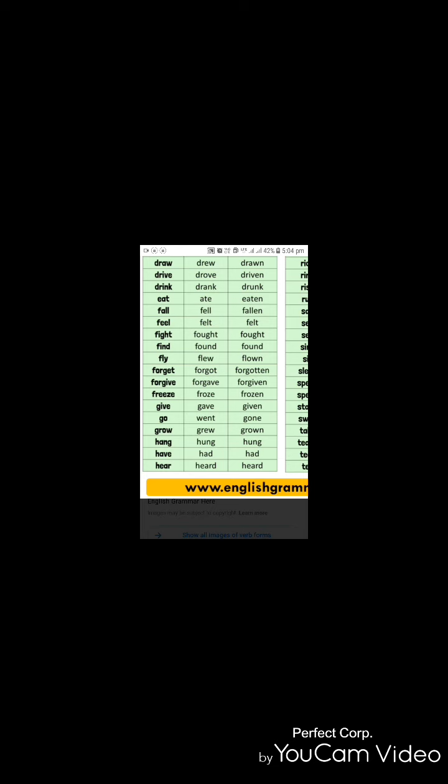Fine. Next. Present continuous, I am giving a mango. Past continuous, I was giving a mango. Future continuous, I will be giving a mango. Present perfect continuous, I have been giving a mango. Past perfect continuous, I had been giving a mango. Future perfect continuous, I will have been giving a mango.